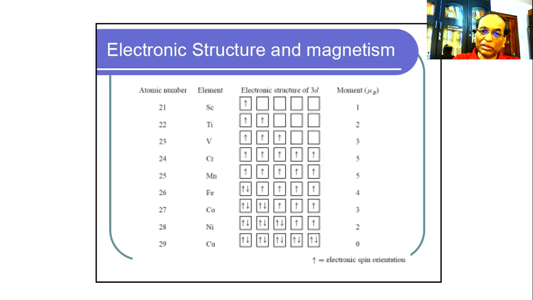But copper, all the 5 d cells are filled up, so there is no unpaired electron. So the magnetic moment is 0 in this case for copper. So from this picture, electronic structure and magnetism, the relation between them can be understood.